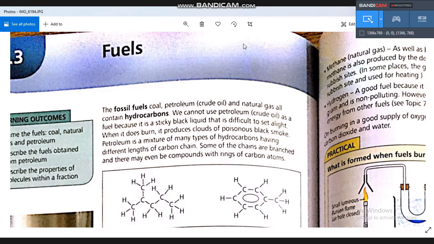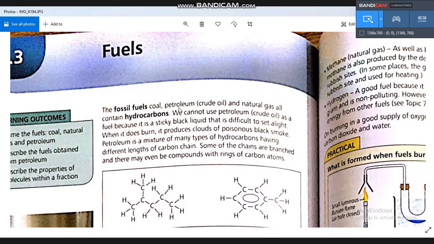We have also something that is called fossil fuels. What are fossil fuels? Fossil fuels are fuels that are produced from the decay of dead plants and animals under high pressure and temperatures for thousands of years. They are coal, oil, and natural gas. Oil is petroleum, which is the same as crude oil.